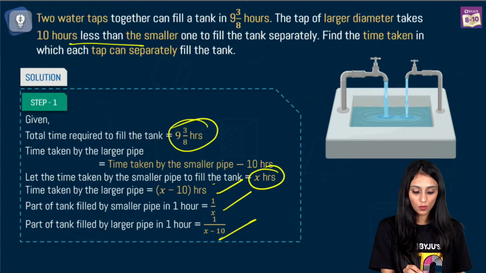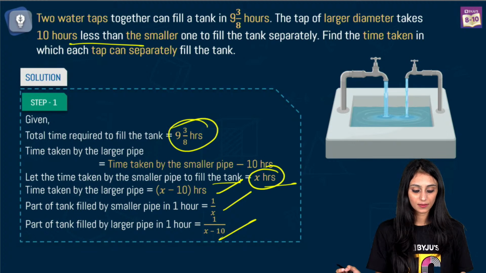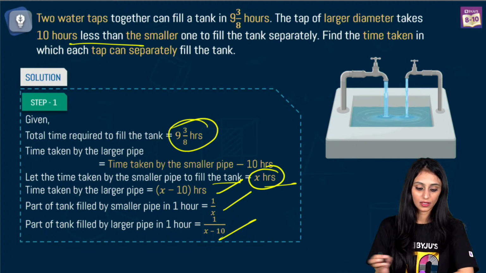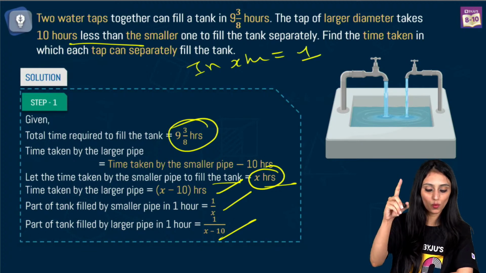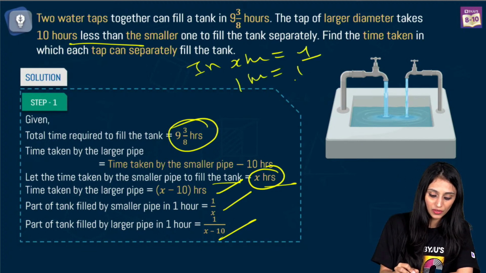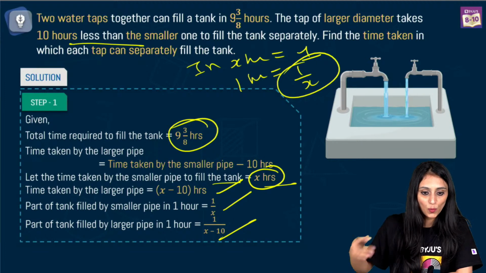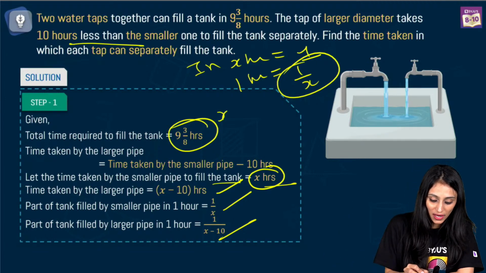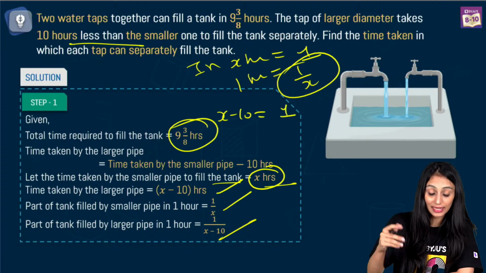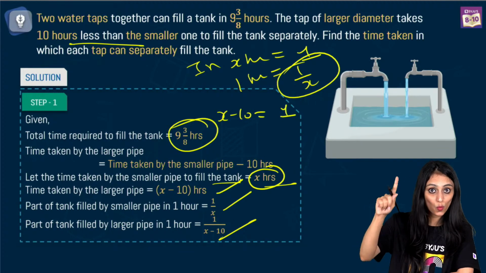Time taken by the smaller one to fill the tank is x hours. In x hours, the entire tank is filled, the entire capacity is 1. In 1 hour it will fill 1 by x. I hope now you are able to understand this. The larger one, in x minus 10 hours, fills the entire tank, the entire capacity we take as 1 as a whole.